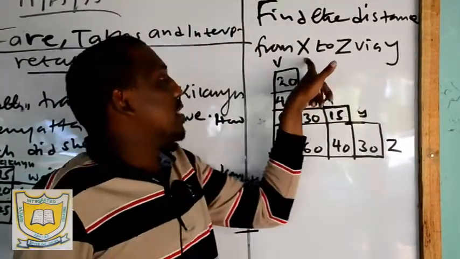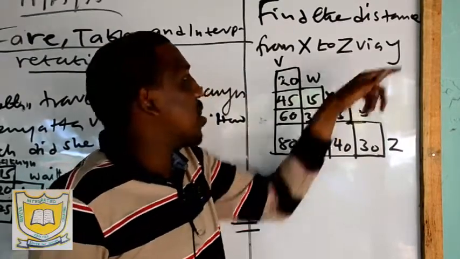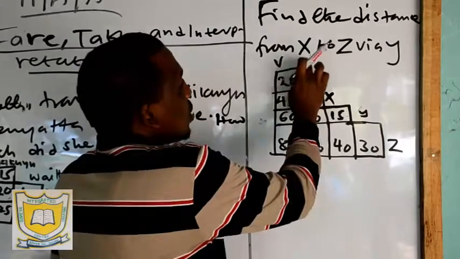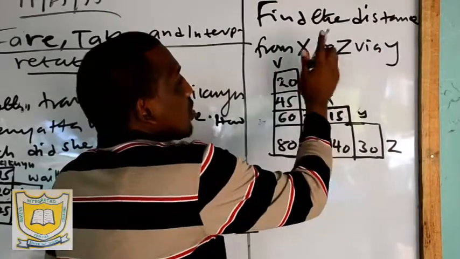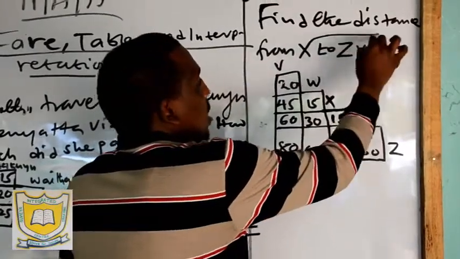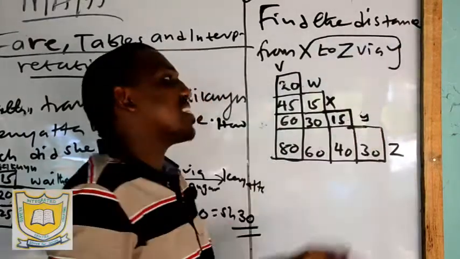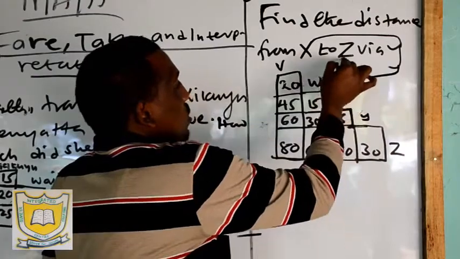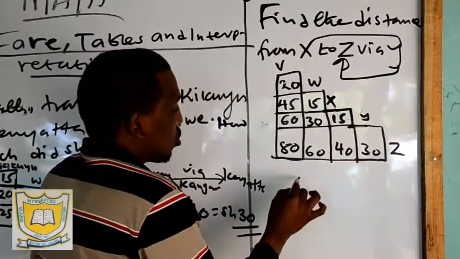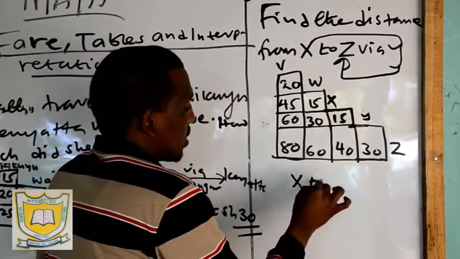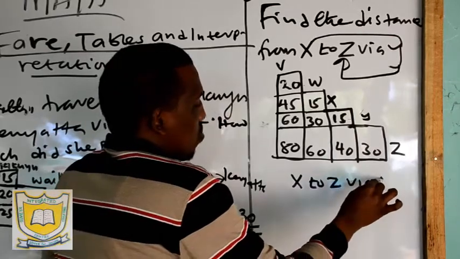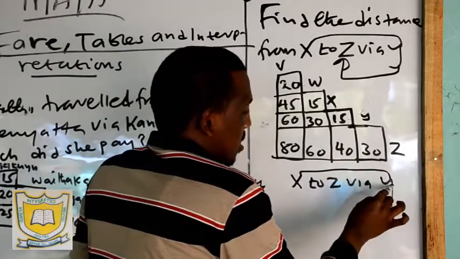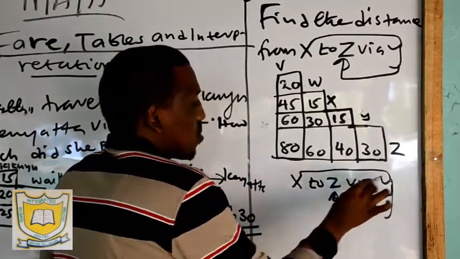So from X to Z via Y. How do we look at this? From X to Z via Y, through Y. The first thing we do, we go to X to Y, that is the via. After that you go to Y to Z. So you are told X to Z via Y. What you do is go to X to Y, that is via, then Y to Z. That is how we do it.